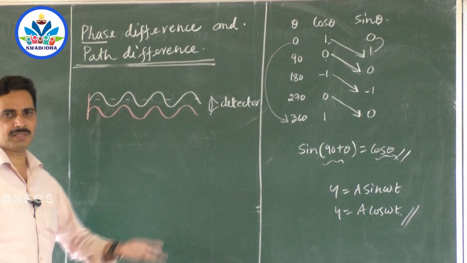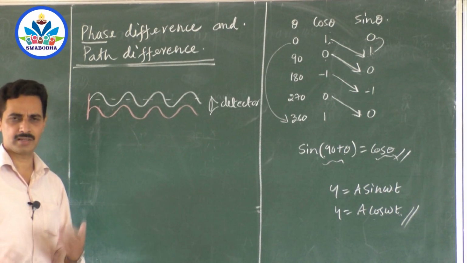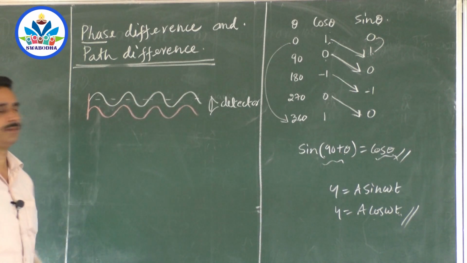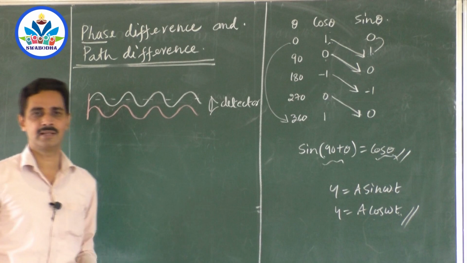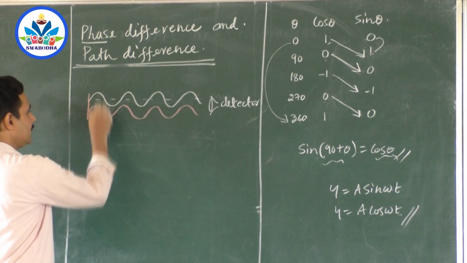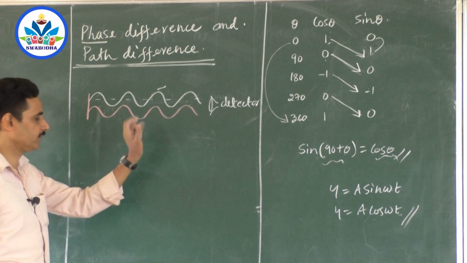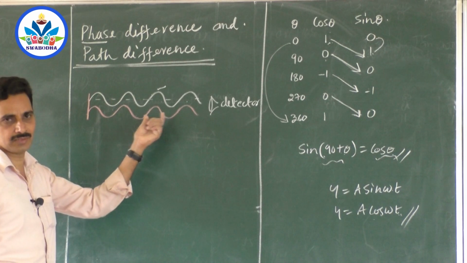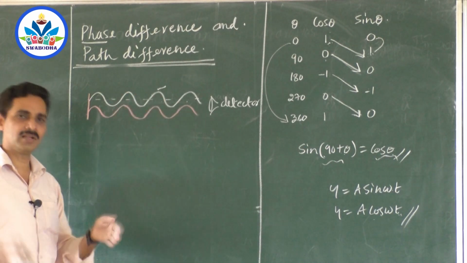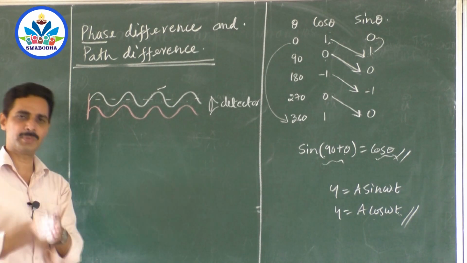Sir, I travel the same as the pink wave, because we are identical waves generated by a very similar set of tuning forks. Okay, they reach the detector. Now how does this detector record the sound, maximum sound? Because whatever changes this wave keeps on doing in air, the same type of changes will be done by this pink wave also. So if the crest is produced by one wave, then the other will also produce crest. And if compression is produced by one wave, the other wave will also produce compression.